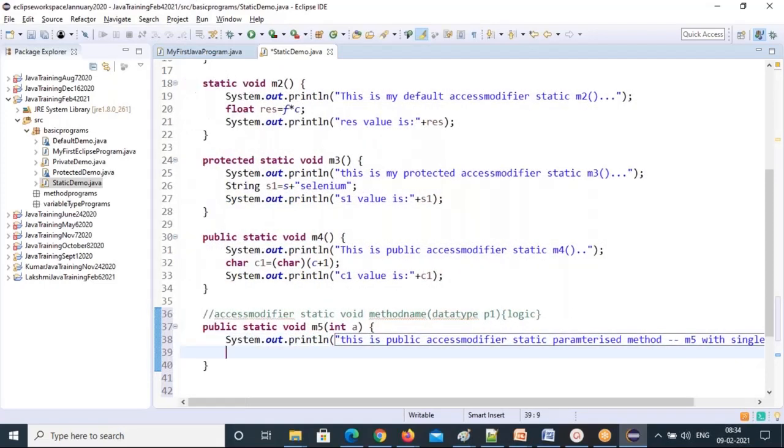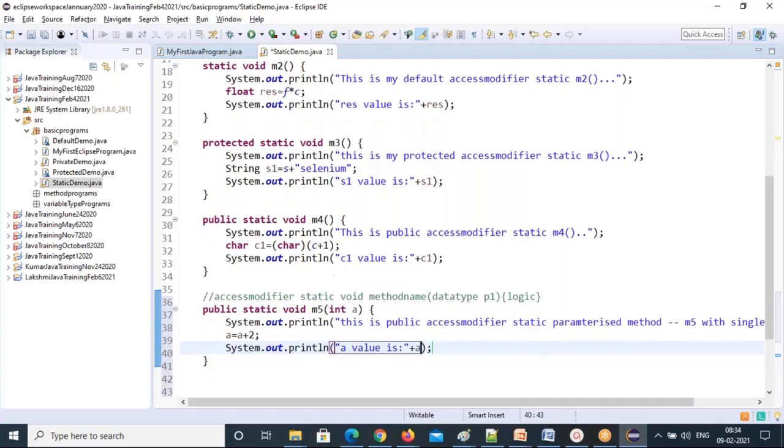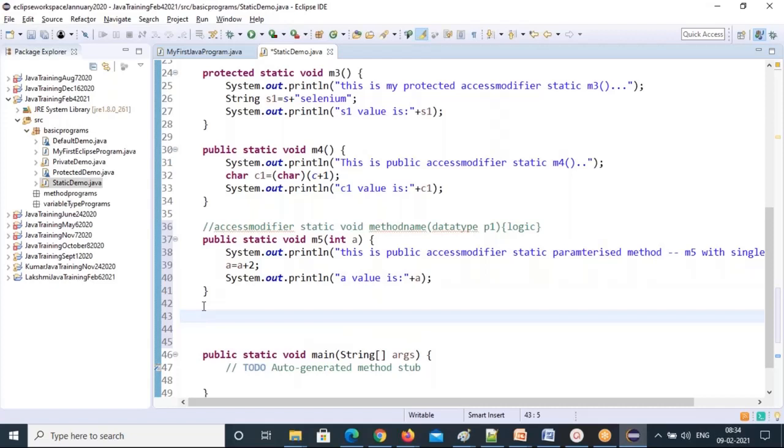You can write big statements, not an issue. I'll just do a equal to a plus 2. Then we print the a value. The simple logic you do, not necessarily very big or complex. See, this parameter I declared here, I'm using here. See that data type, this is the integer data type. Parameter a is the parameter, so I'm calling that a. So now the a value will change, right? That's the one simple. And I can write a method with 3 parameters or 2 parameters.